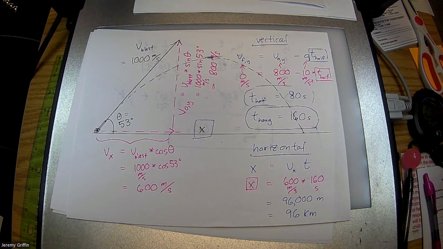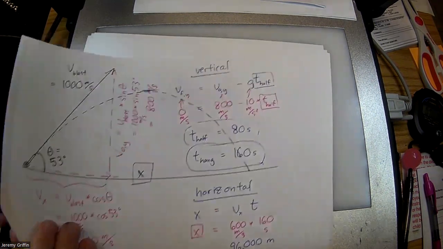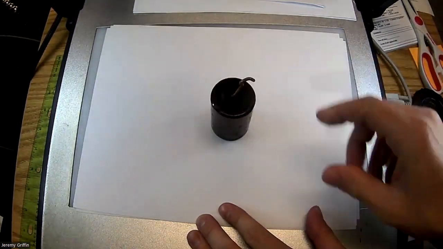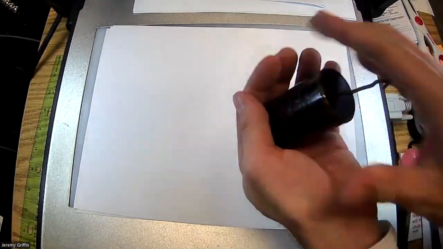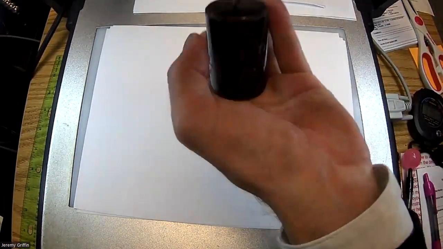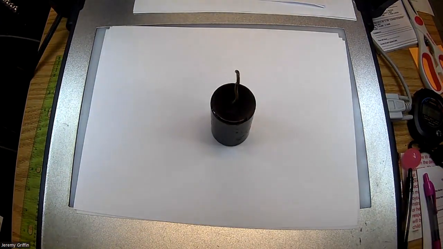Then for the last few minutes of class, I want to introduce you to spring scales and what you're doing in your lab tomorrow. All right, so we're moving on to forces, dynamics. We're going to be talking about pushing and pulling on things. A force is very simply a push or a pull. I can push on something, I can pull on something. Weight is a force due to gravity, pulling straight down. That's a type of force too.